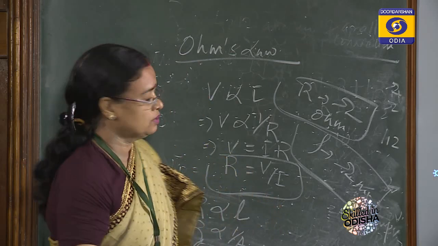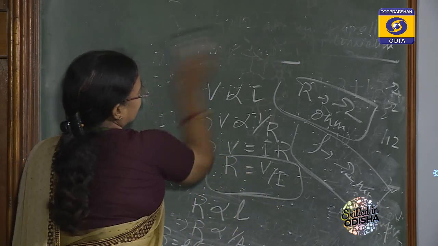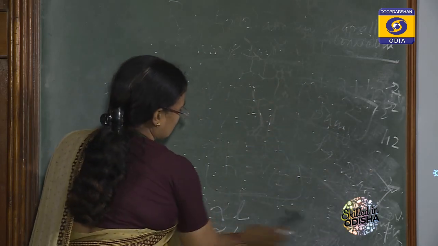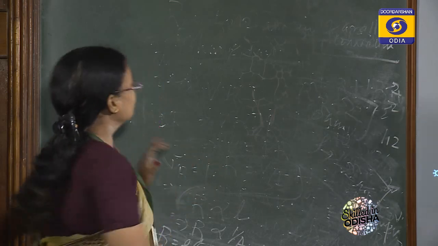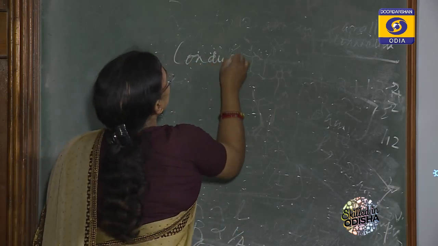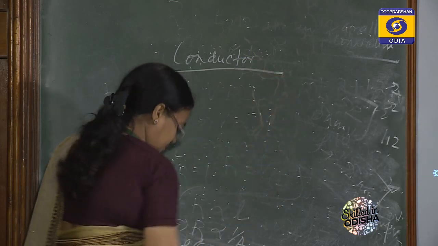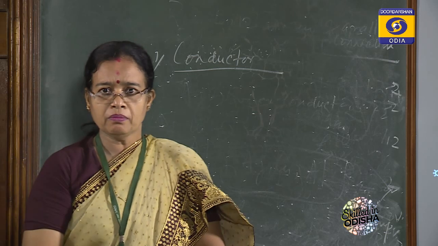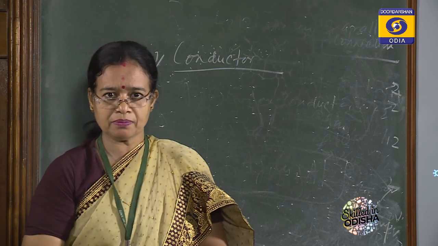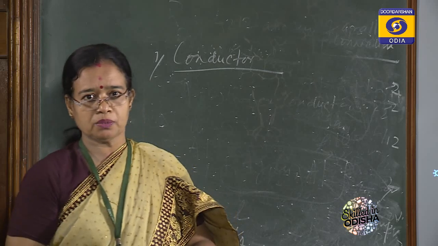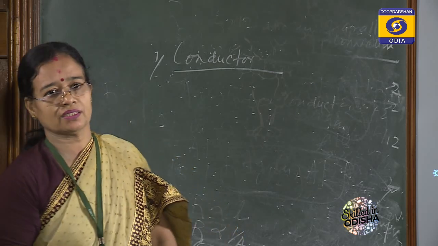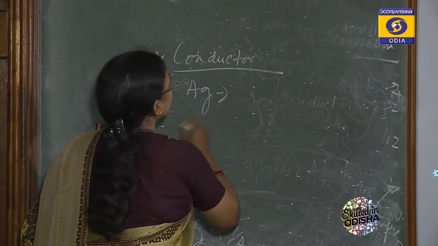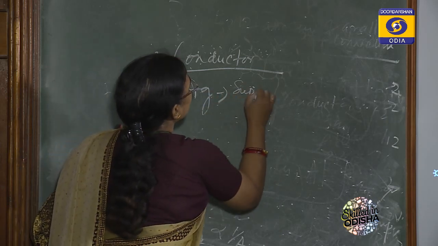Then come to what is conductor, insulator and semiconductor. Nice idea. So regarding conductor, very simple. What is a conductor? The medium by which current can pass from one place to another. Especially metals are good conductors. Note it, Ag, that is silver. Silver is the best conductor.